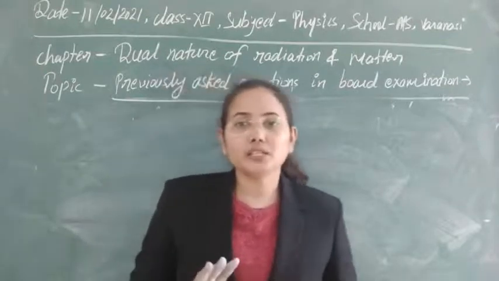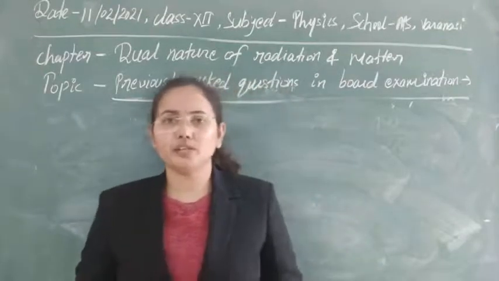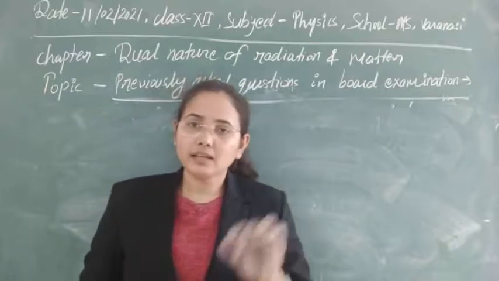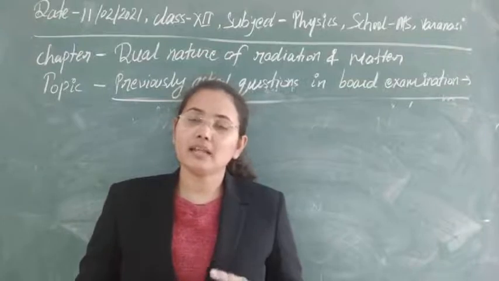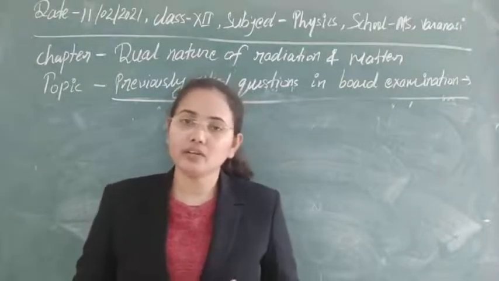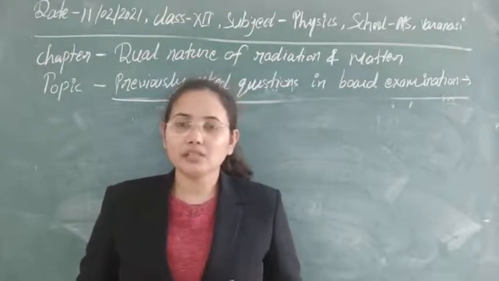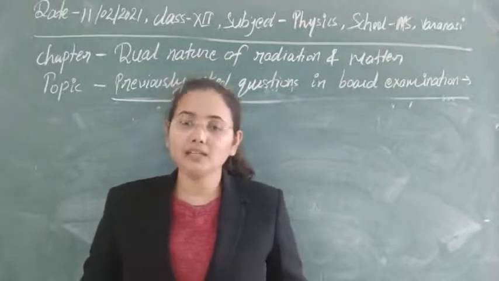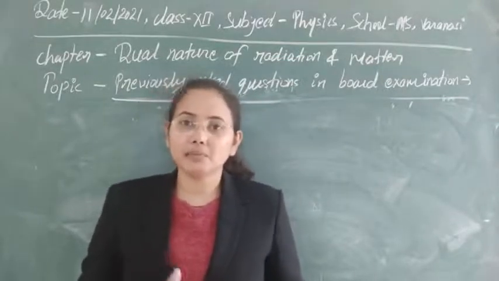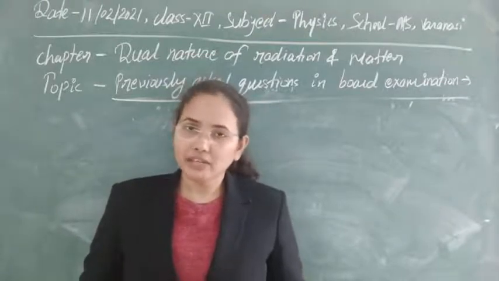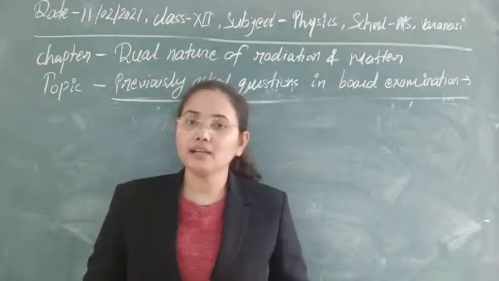If you use the dual nature of radiation, then at a single time can we study the photoelectric emission as well as interference of light or not? Photoelectric emission is explained by the particle nature of light, and interference is explained by the wave nature of light, so can we explain these two phenomena at a single time or not?